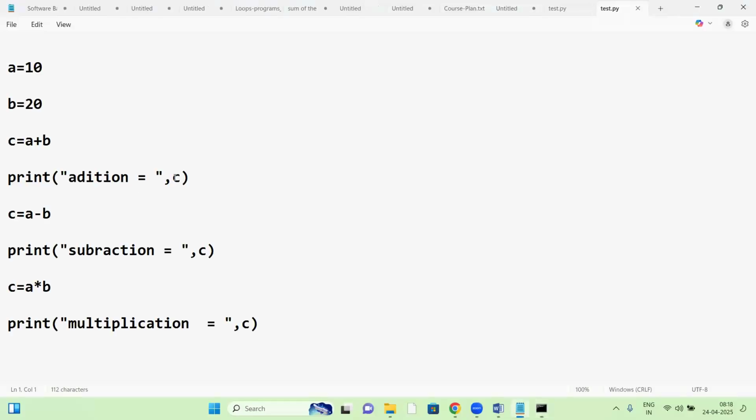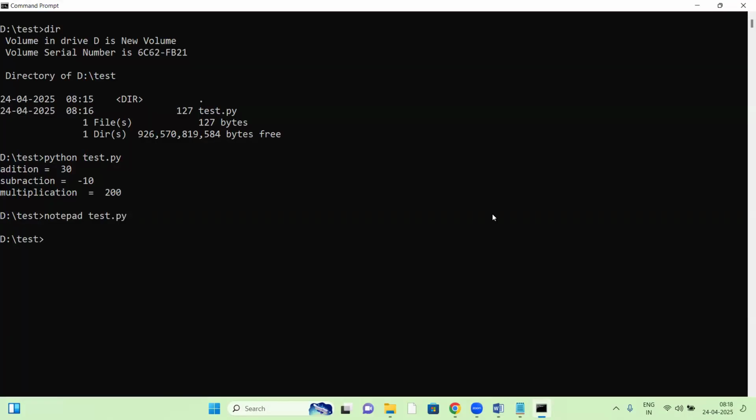Now suppose some mistakes. Here a comma is missing. For example, here a bracket is missing. Suppose here a double quotation is missing. Totally there are three errors. What happens? Let us see. Now run it here: python test.py.